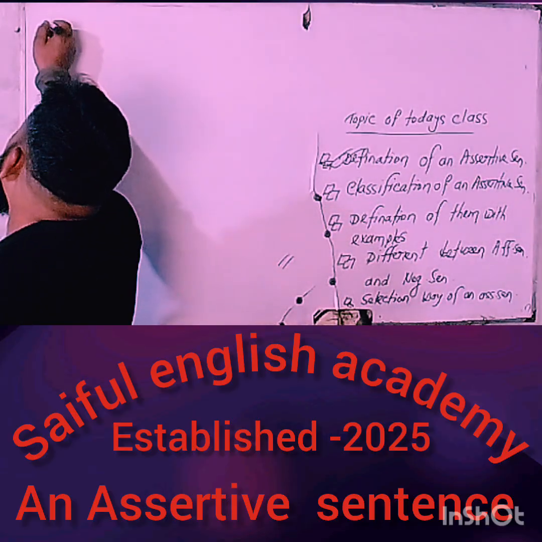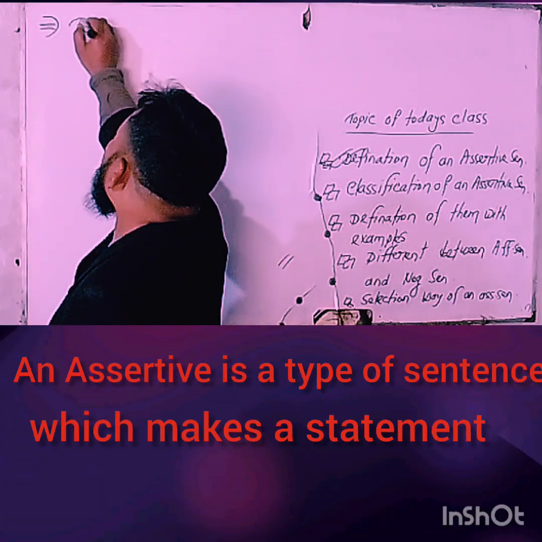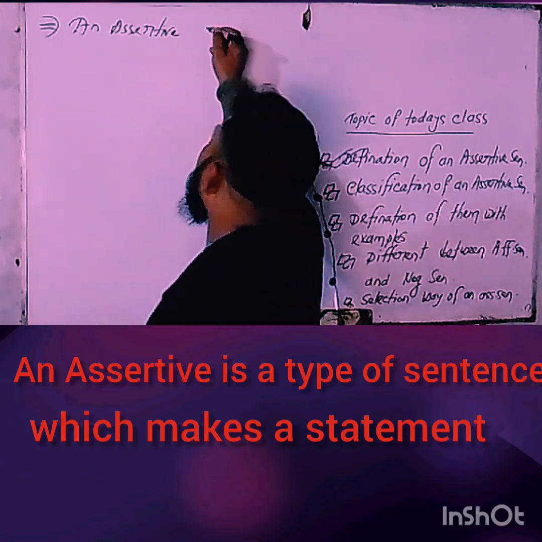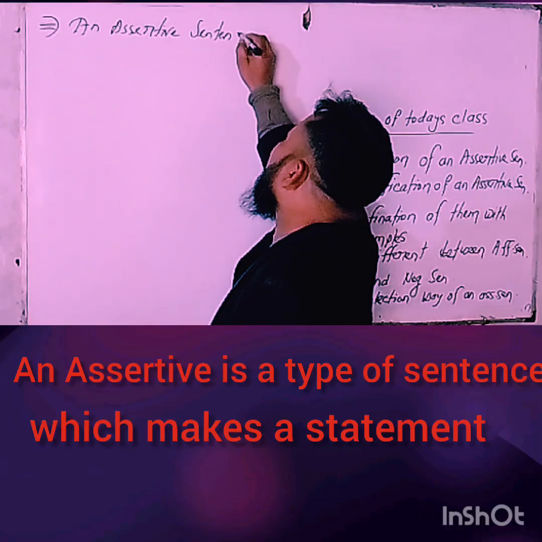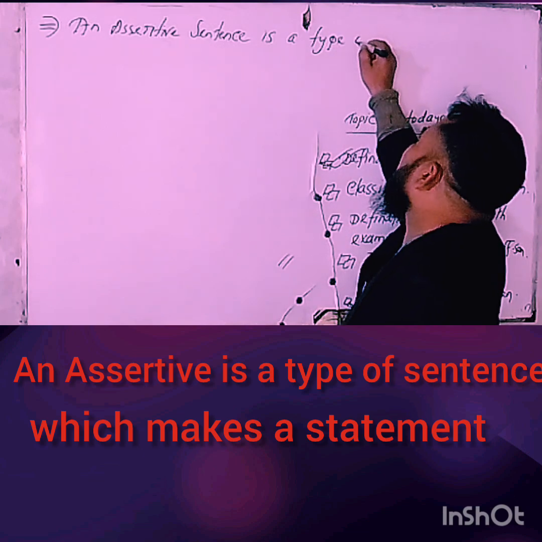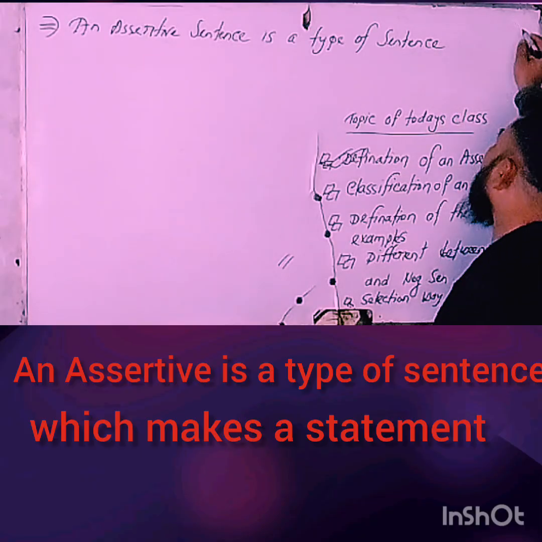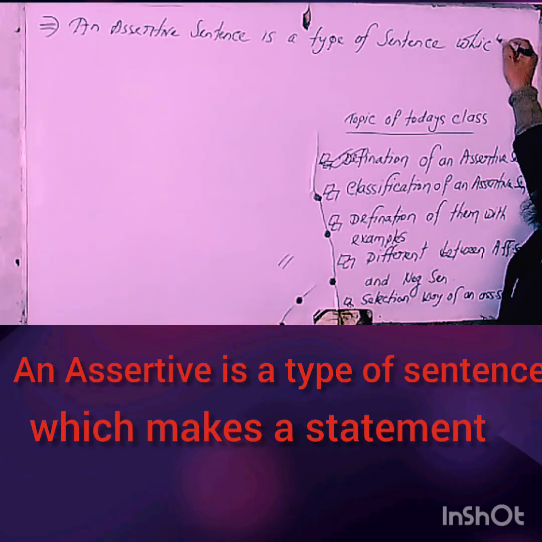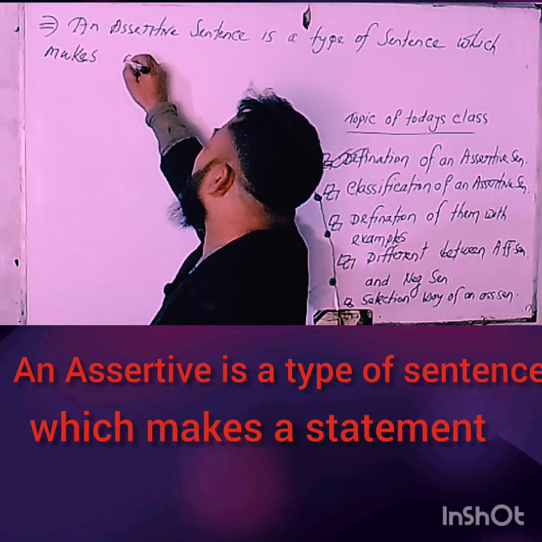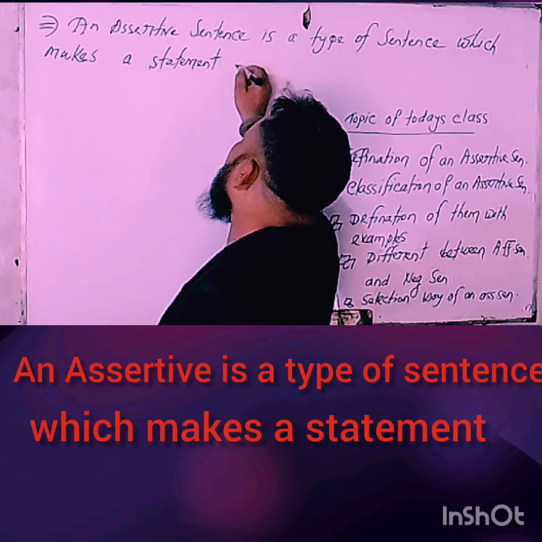If we want to define an assertive sentence, we can say that an assertive sentence is a type of sentence which makes a statement.